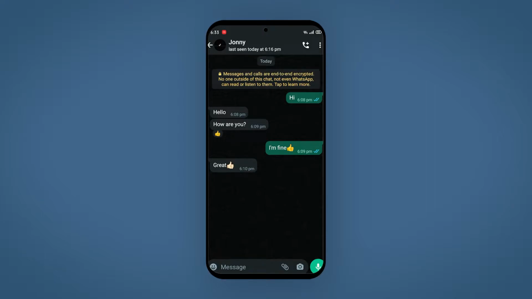And not only to other messages, you can also react to your own messages. If you just long click it, you can simply react to the message. And also you can remove these reactions. If you just tap on that, you can remove it by simply tapping on the emoji.